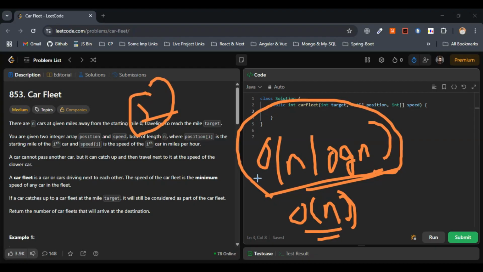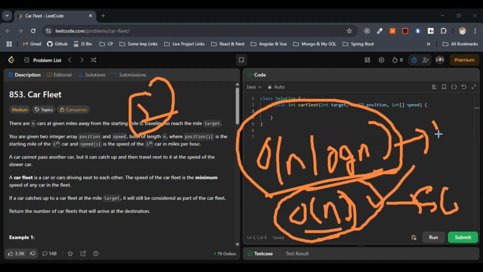If you remember the formula, it is nothing but target minus position, divided by speed. So that's the formula that we went with, right? So we are storing the time and we are making use of the stack. So overall, in the worst case, the space complexity would be O(n), right? So this is the space complexity, and this is the time complexity here.